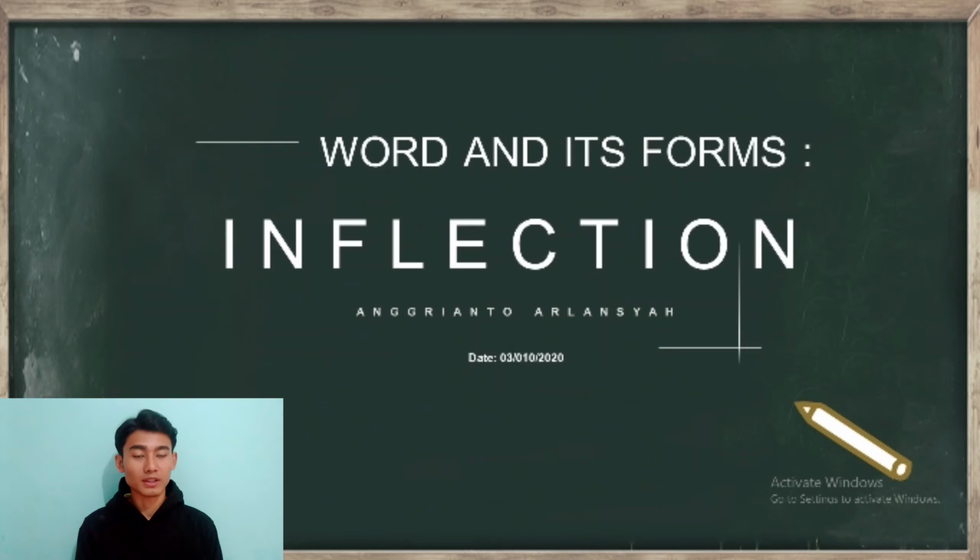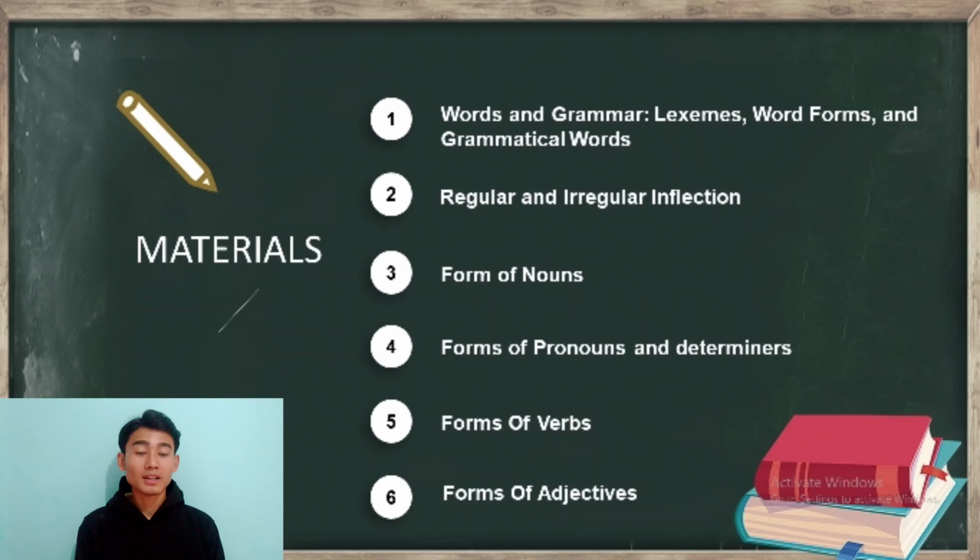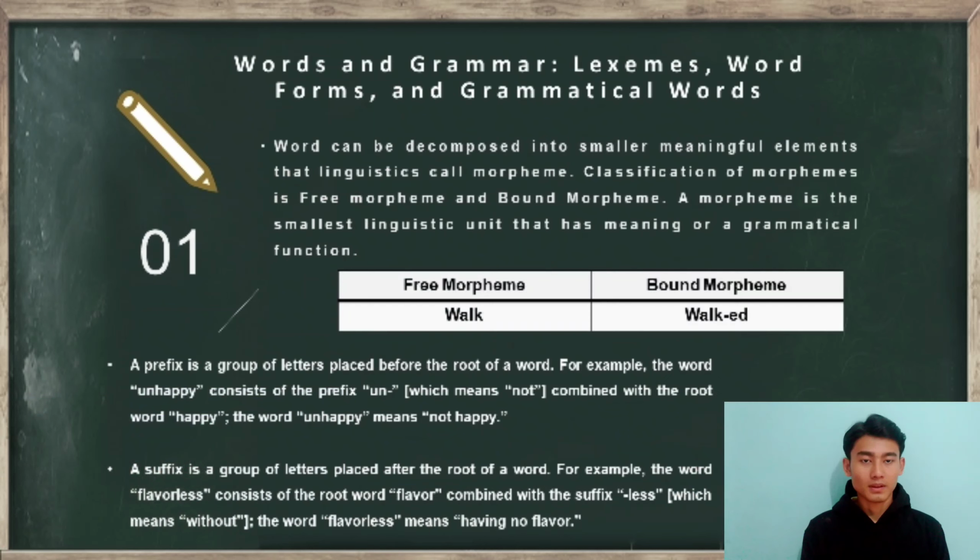I'm a student at University of Bengkulu. Here, I will explain to you about word and its form inflection. There are 6 materials. The first, word and grammar, lexeme, word form, and grammatical word. And the second, regular and irregular inflection, form of nouns, form of pronouns and determiner, form of verb, and the last, form of adjective. Okay everyone, we start from the first, word and grammar, lexeme, word form, and grammatical word.